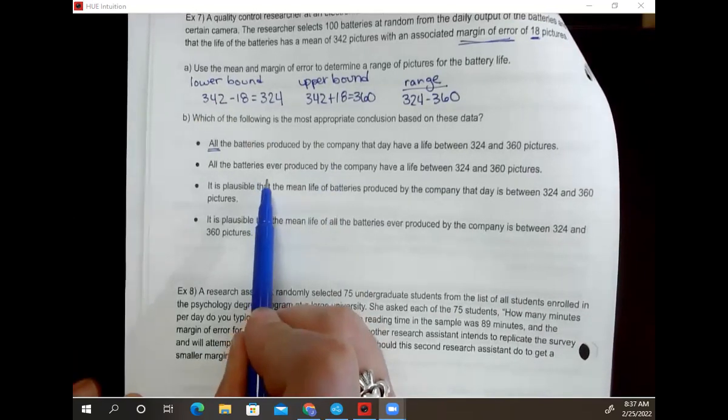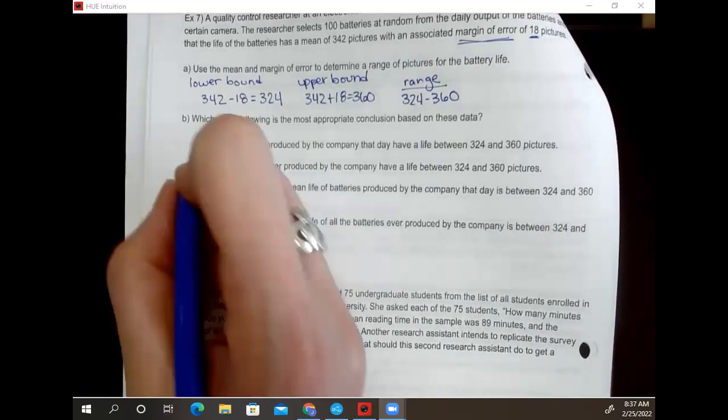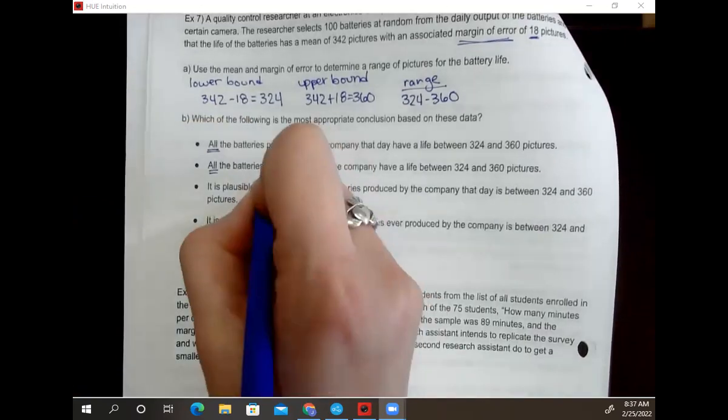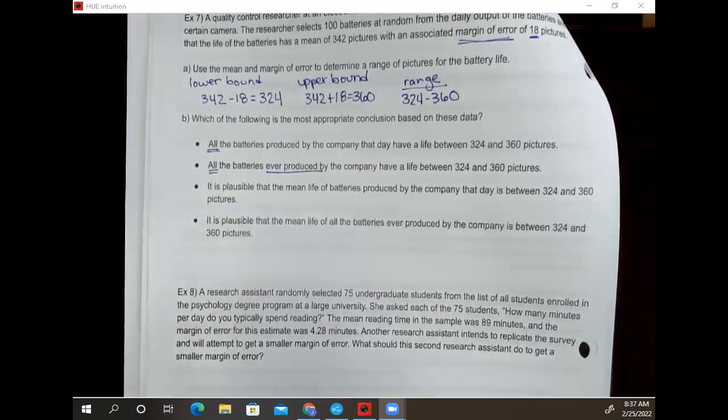Number 2, all the batteries ever produced by the company. Now this is like crazy. First, all the batteries we just talked about is problematic. And then this says ever produced. I selected randomly 100 batteries on one day of production. Okay, I cannot make statements that broad about every battery this company has ever produced.